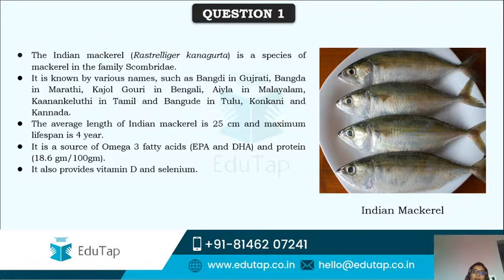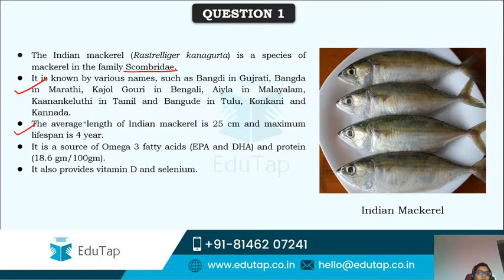As you can see in the photograph, it's a species of mackerel in the family Scombridae, and these are the various names with which it is known locally, like Bangdi in Gujarati, Bangda in Marathi, Kajol Gauri in Bengali, Aila in Malayalam, Kanan Keluti in Tamil, Bangude in Tulu, Konkani and Kannada.